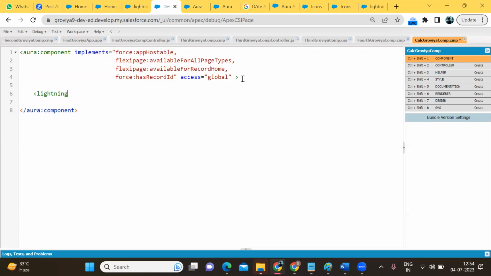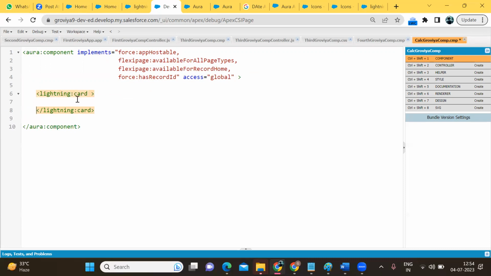So first step, lightning card. Whenever you create the card, try to write the title, meaning pass a heading. So title is equal to numeric calculator. Then icon name, standard, any icon name, account.